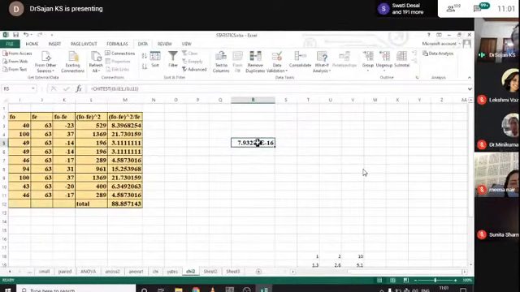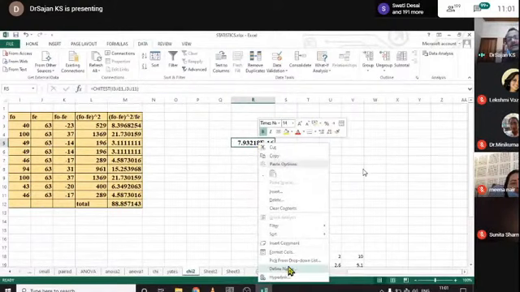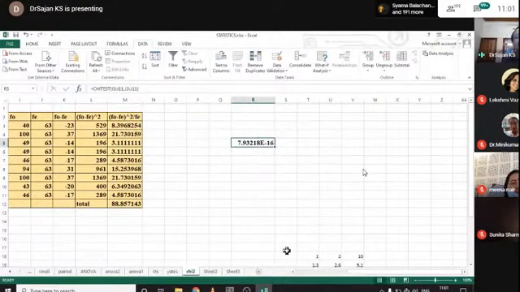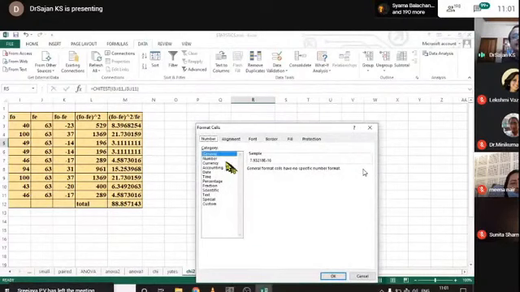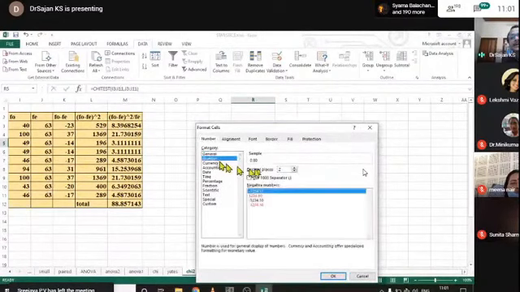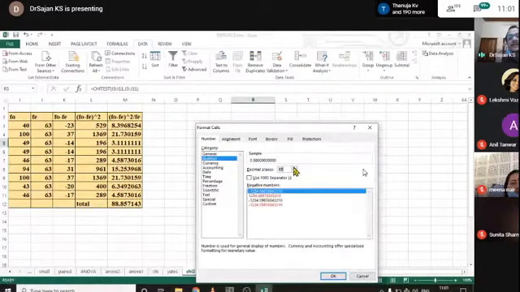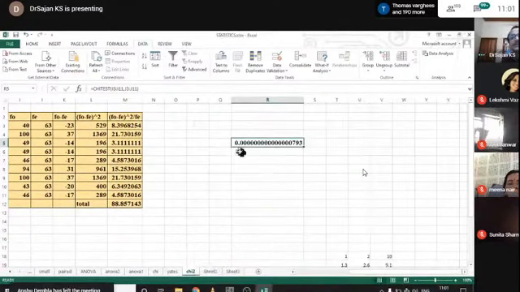If we convert this value into numbers, we can convert by clicking format cells and click on number. You can increase the decimal places. See, this is the value,